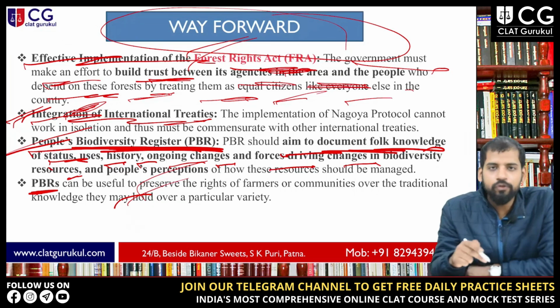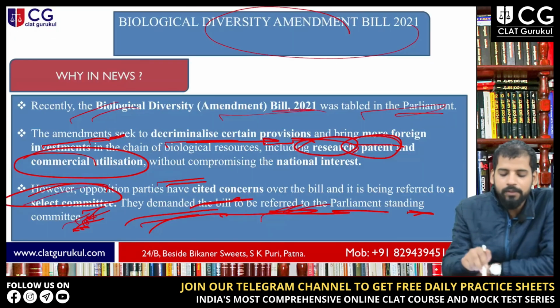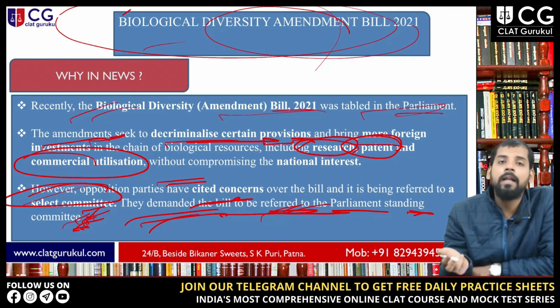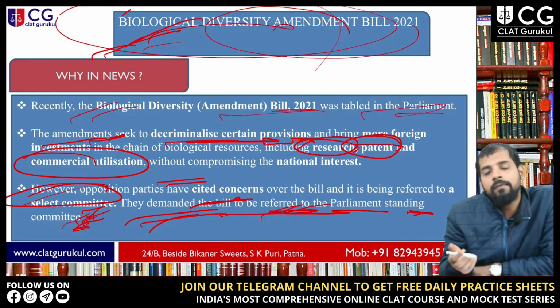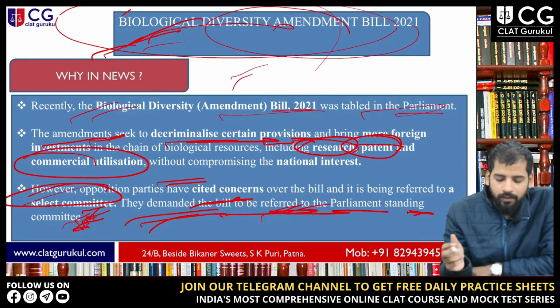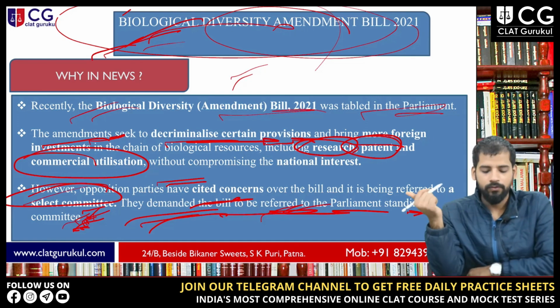So that's all about this topic. This topic is very important. Again, why I'm saying this, because it is with respect to the environment, and these kinds of things are very frequently coming up in your newspapers and in your editorials, right? So that's all about the Biological Diversity Amendment Bill 2021. So thank you so much.